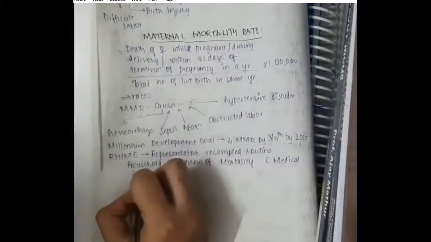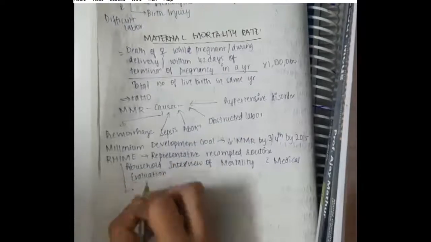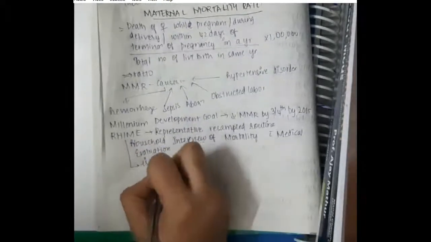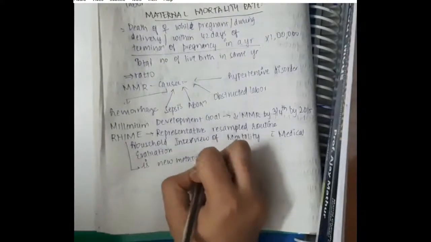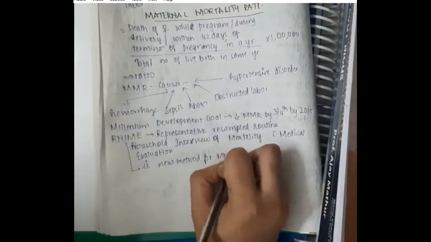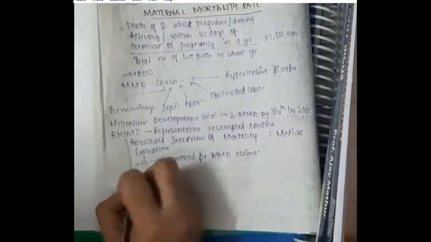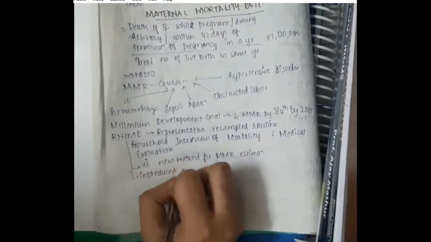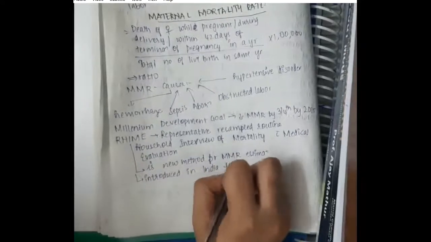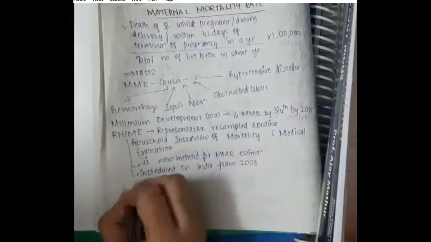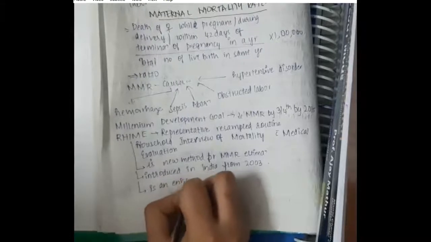It has been mainly started to estimate the maternal mortality rate. It is a new method for maternal mortality rate estimation. This has been introduced in India from 2003, and it is an enhanced form of verbal autopsy.